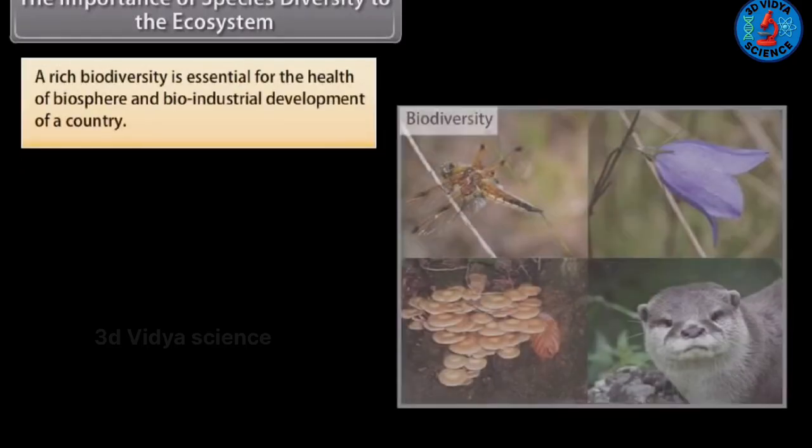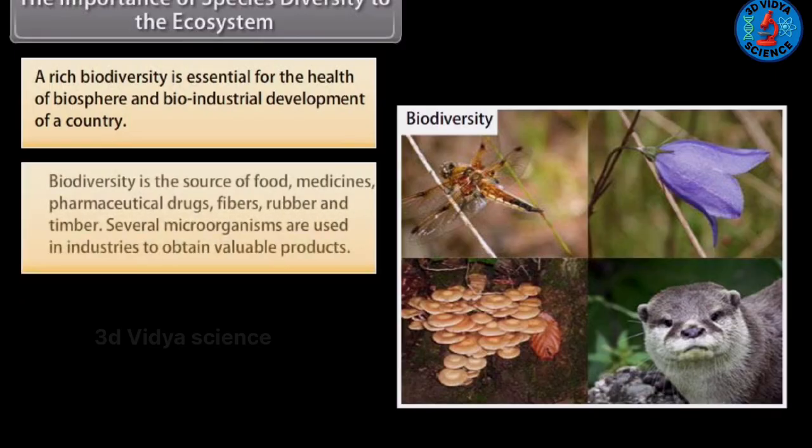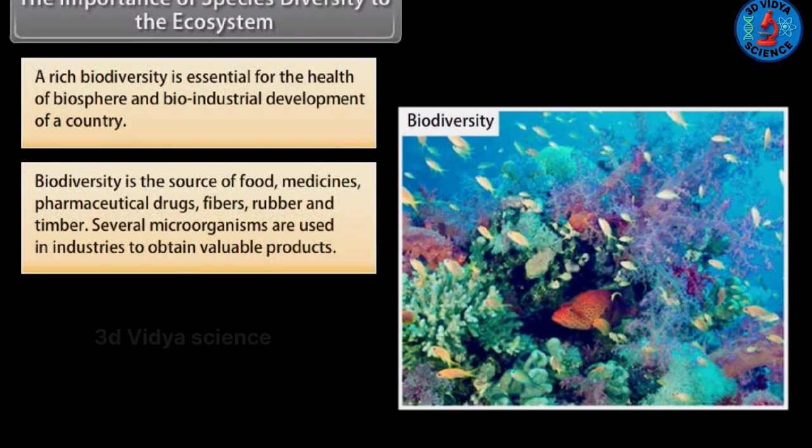The importance of species diversity to the ecosystem. A rich biodiversity is essential for the health of biosphere and bio-industrial development of a country. Biodiversity is the source of food, medicines, pharmaceutical drugs, fibers, rubber, and timber.